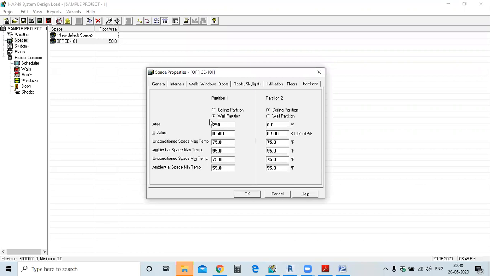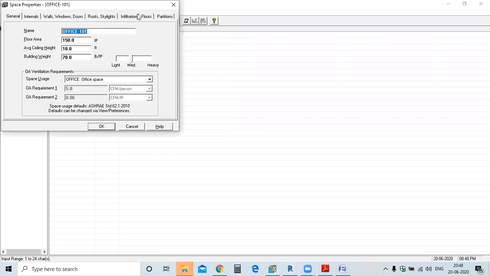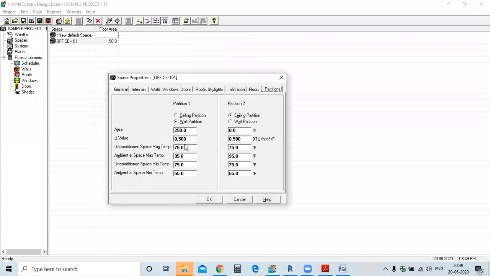We consider the two. Next, the U value. The U value we have created now; you can see in the walls, the partition wall U value is 0.5. Go to the space, office, and partition 0.45.